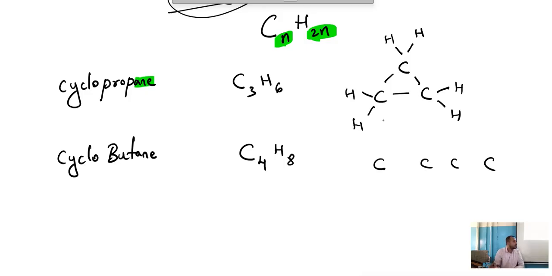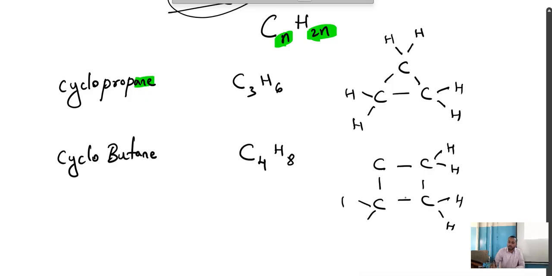Is it correct? It is cyclo, so it should come in a closed structure. Carbon to carbon, single bond. This carbon has 2 bonds, other 2 are required. Each carbon has 2 bonds, and the other 2 are required.